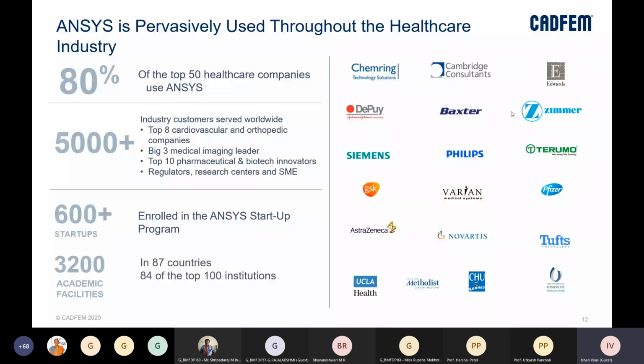And in India as well, we have people like RCH Orthopedic who have been working on this. Then 3,200 academic facilities have started implementing ANSYS for their research work in 87 countries. 84 of the top 100 institutes are already using it.